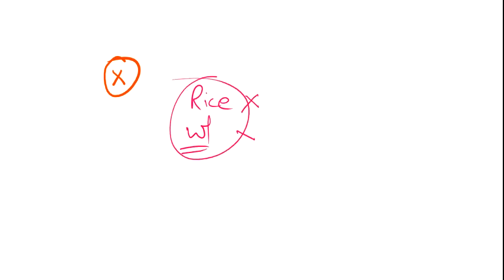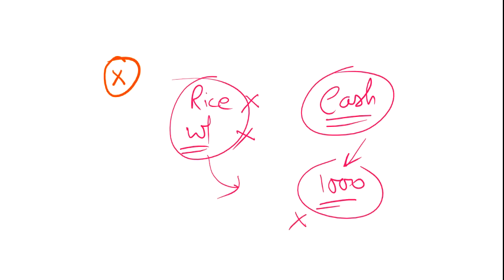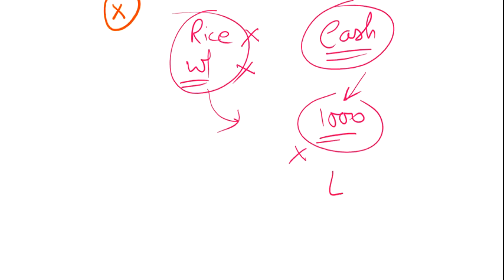Earlier they used to give rice or wheat to the king, but now the British said you don't have to give us rice or wheat, you have to give us cash, a fixed cash, say 1000 rupees every month. But suppose there are crop failures and the farmers are unable to sell their crops, so they are unable to pay this 1000 rupees as tax. What will happen? Then they will sell their land and they have to repay this revenue.